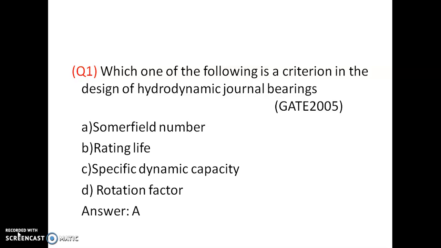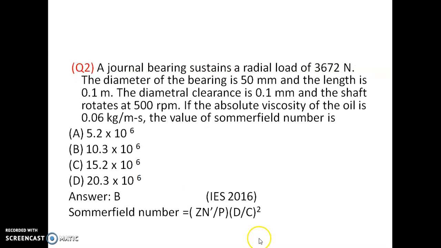So option A is correct. So the answer is Sommerfeld number, answer A. Second question, a journal bearing sustains a radial load of 3672 Newton. The diameter of the bearing is 50 mm and the length is 0.1 meter. So the value of Sommerfeld number is asked.